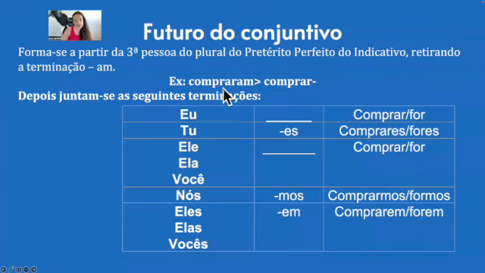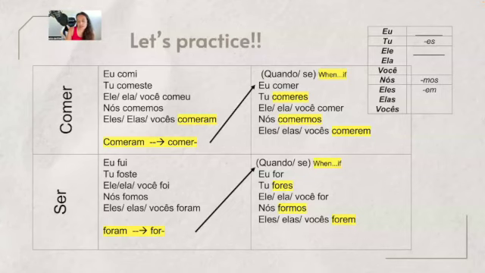First, you go with the eles, this is the third form, and then delete the ending, and after that, you only need to add in the tu form, in the nós, in the eles, these endings, es, mos, or em. These were the examples I showed you last week. As you see, after thinking about the verb in the past, when you got to eles comeram, this is all about the past simple, yesterday, they ate, and delete the ending, and then in the future form, you make it just in these ideas. You only change these three persons, the tu, the nós, and the eles.